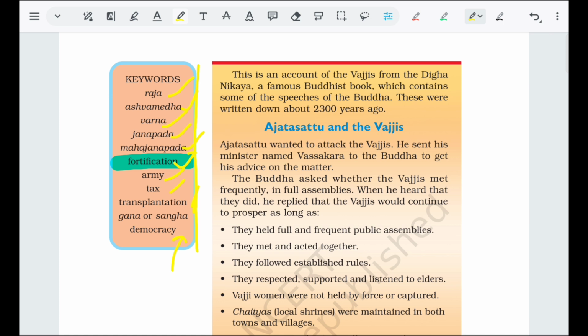So this account is of Ajatasattu and the Vajjis. It is an account of the Vajjis from the Digha Nikaya, a famous Buddhist book which contains some of the speeches of the Buddha. These were written down around 2,300 years ago.